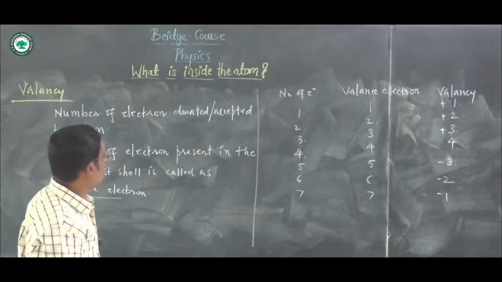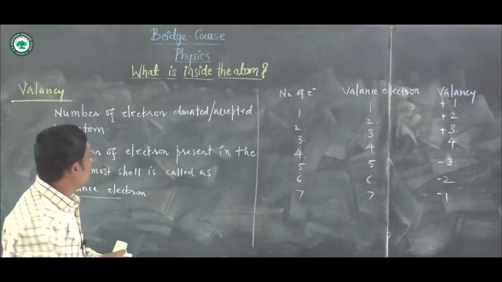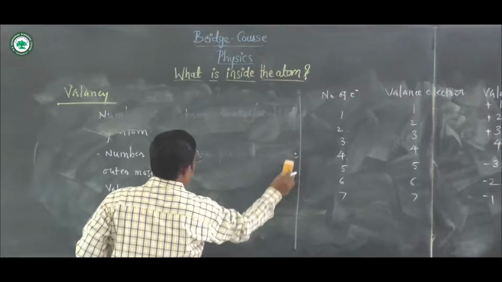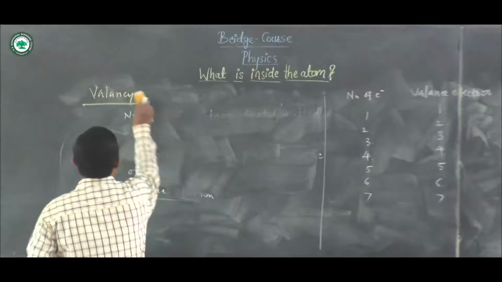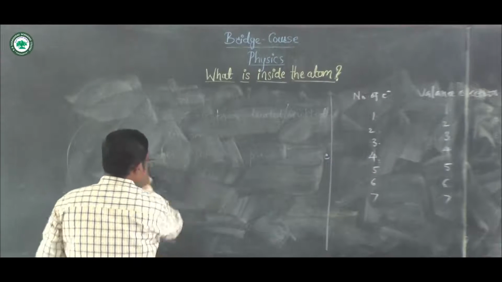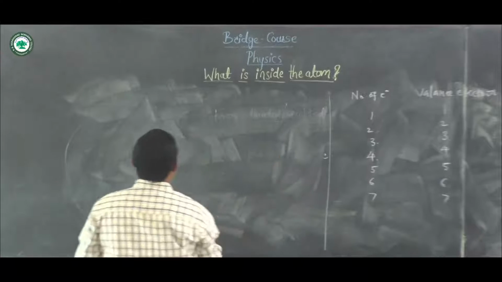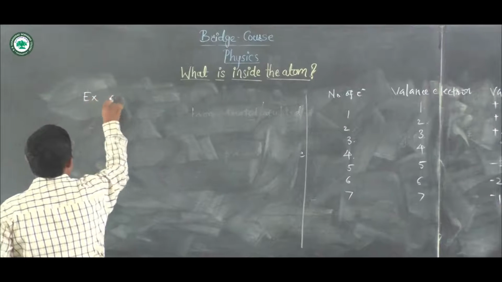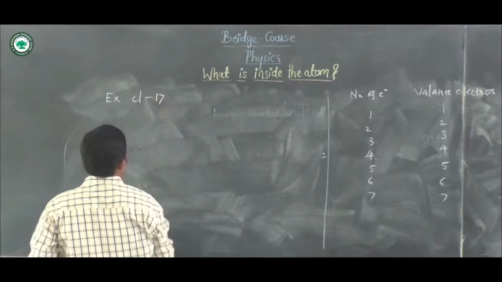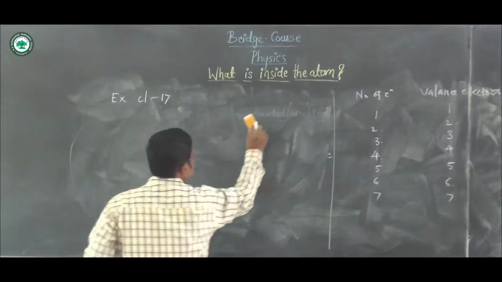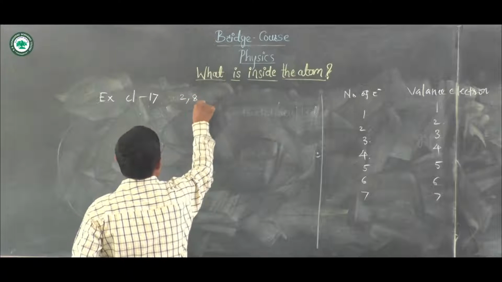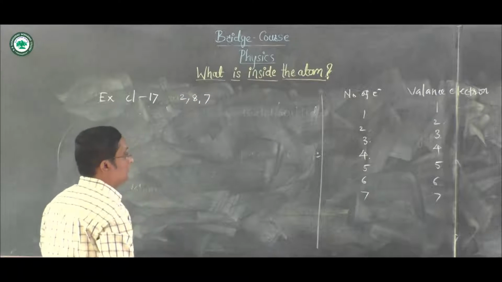Let us take one example here. See, chlorine 17. या ठिकाणी आपण एक्झाम्पल बघूयात. क्लोरीन 17चं electronic configuration is nothing but 2, 8 and 7.